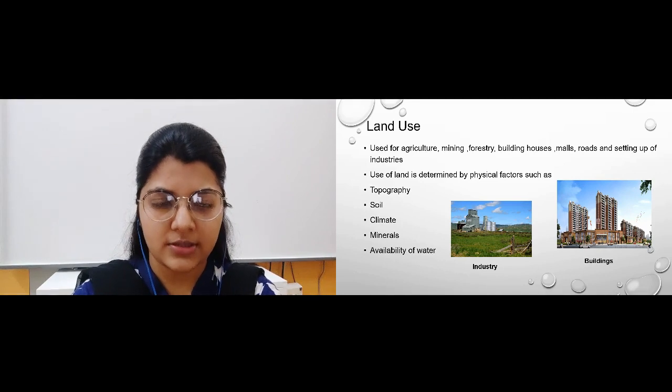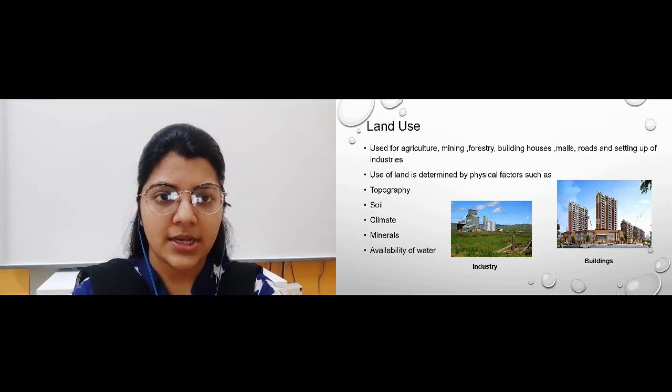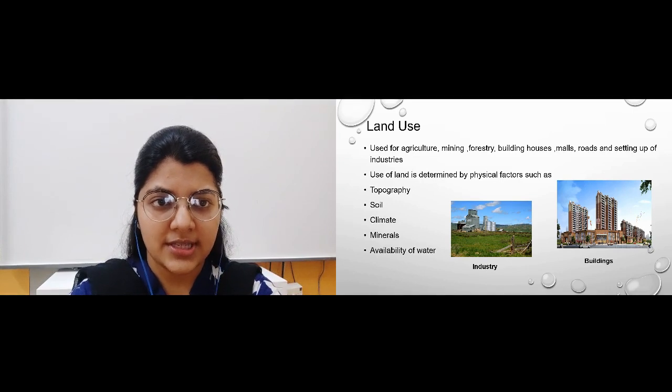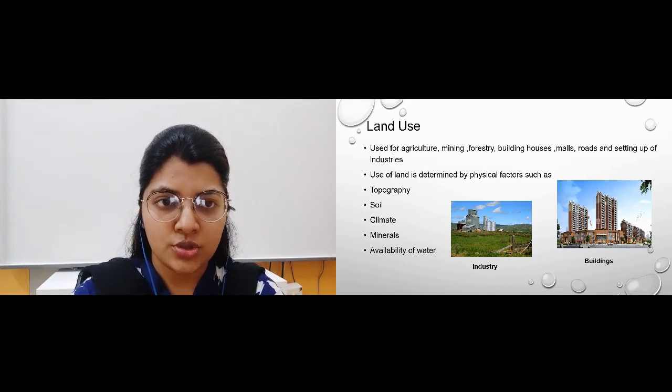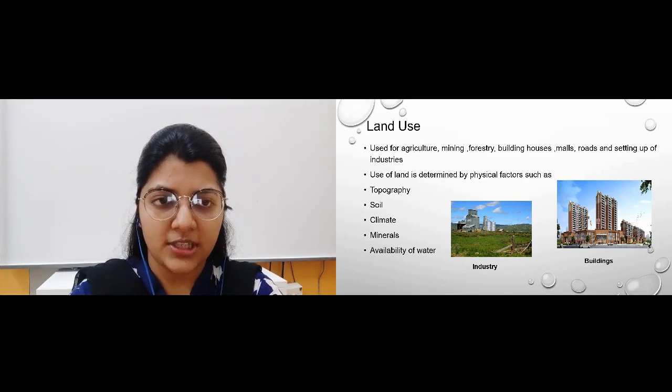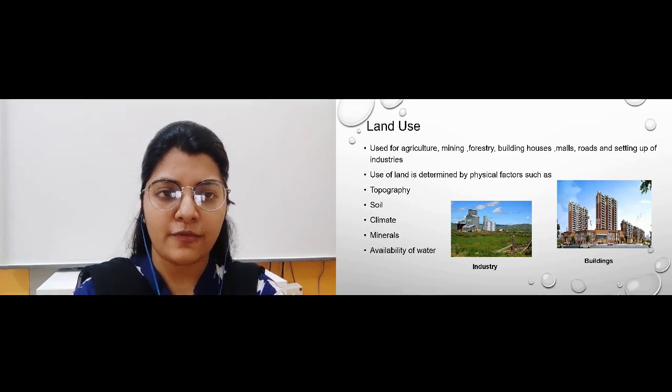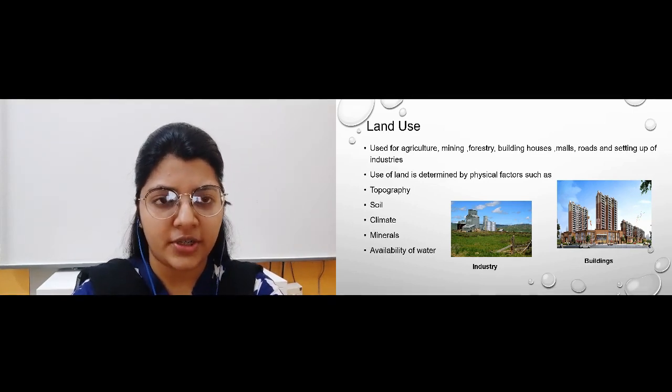Now these factors are topography, soil, minerals, climate and availability of water. So all these factors decide and influence the use of land. Depending upon these factors, we can think of using land for different purposes.